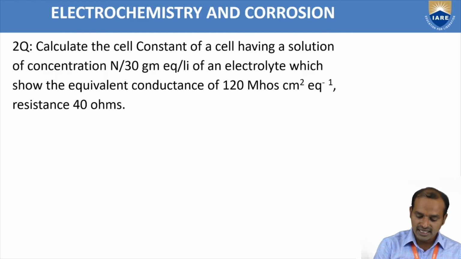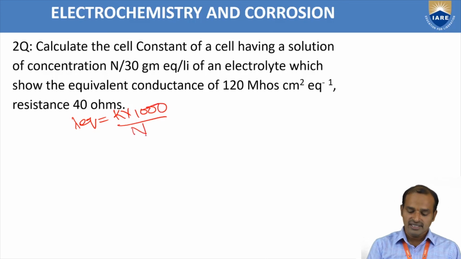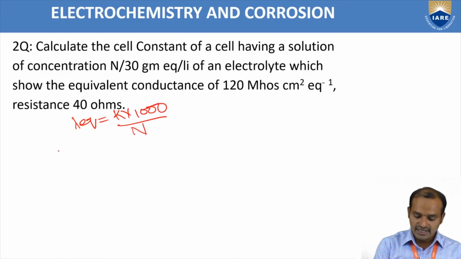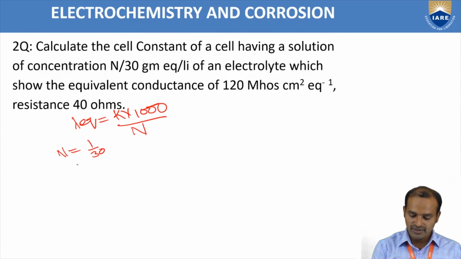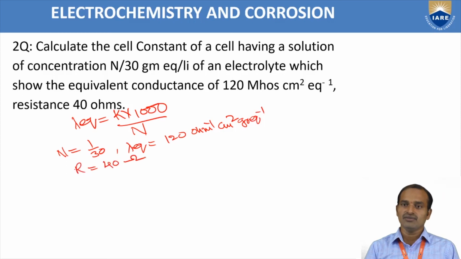So we take the formula lambda EQ is equal to K into 1000 by N, with N equal to 1 by 30, lambda EQ equal to 120 ohm inverse centimeter square gram equivalent inverse, and R equal to 40 ohms.